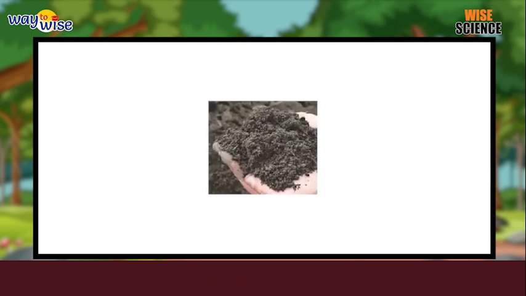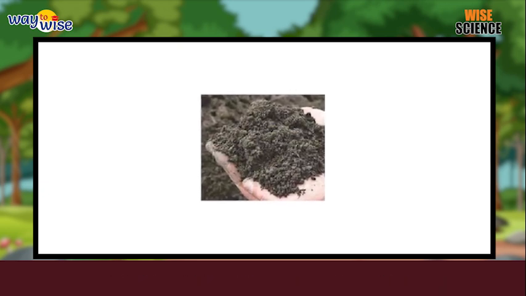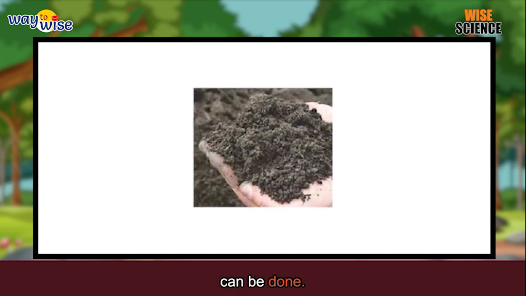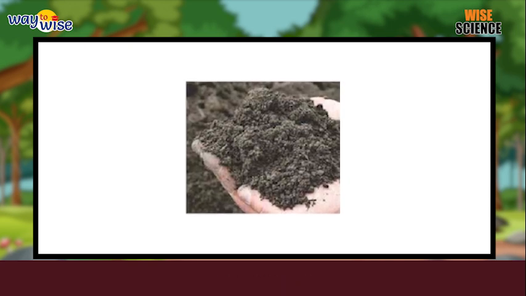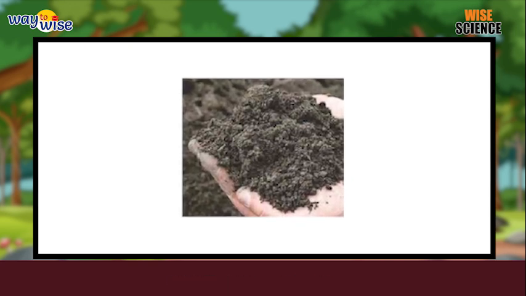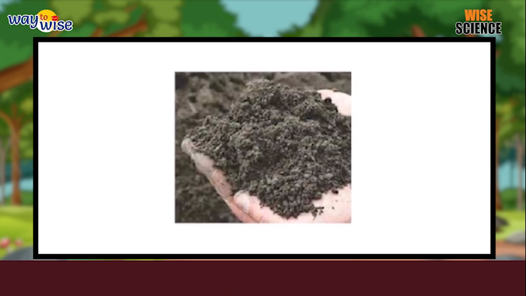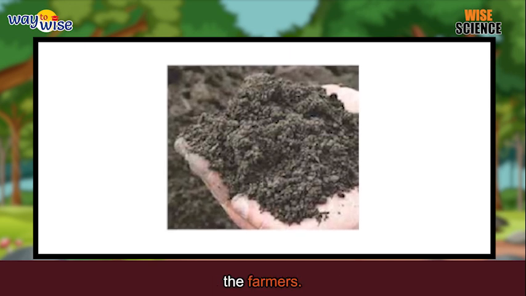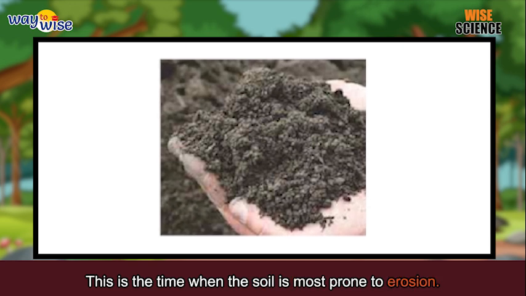Soil conservation. Soil conservation means protecting the soil from erosion. Let us see the ways in which soil conservation can be done. Stopping overgrazing, as overgrazing causes loosening of the soil. Thus, if we stop it, soil erosion can be prevented. After the crops are harvested, the fields are usually left bare by the farmers. This is the time when the soil is most prone to erosion.